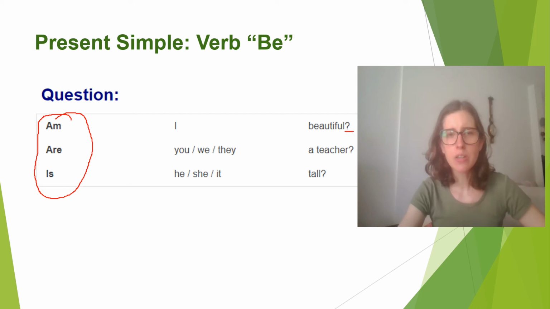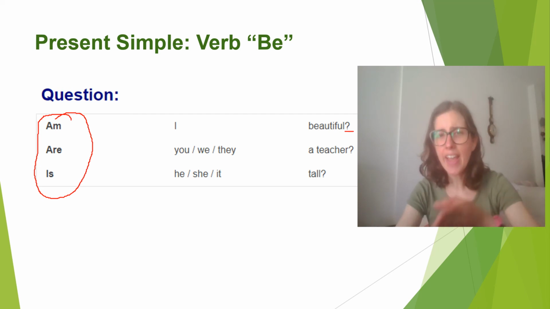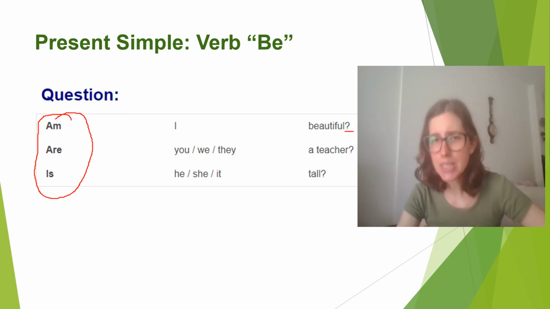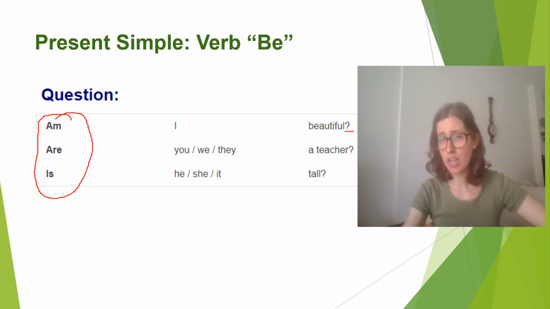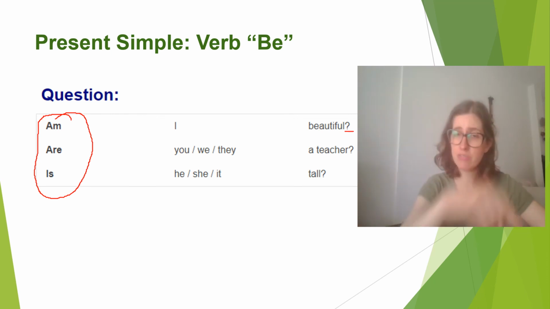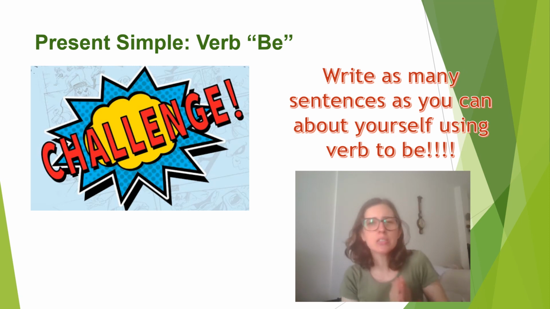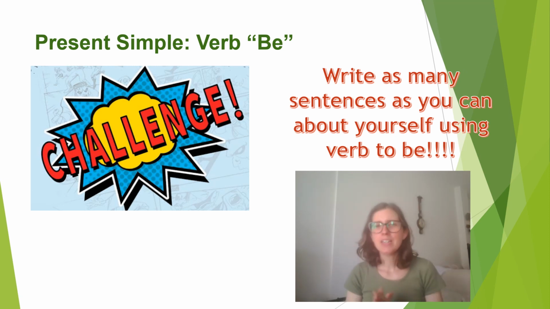So pay attention. Before it was I am beautiful, but now it's am I? Am I beautiful? Are you a teacher? Is he tall? So we always have this transformation. We have to put the verb to be in the beginning. Okay, so I know it's really simple. It's just to make sure you all know verb to be and to make sure you will not commit mistakes anymore.